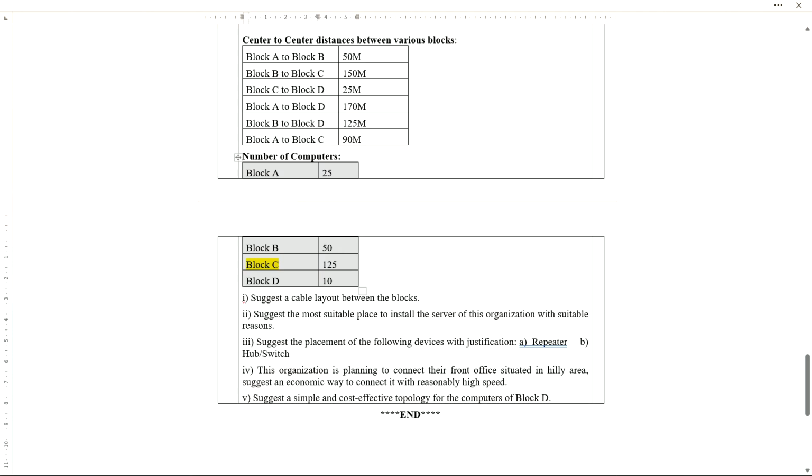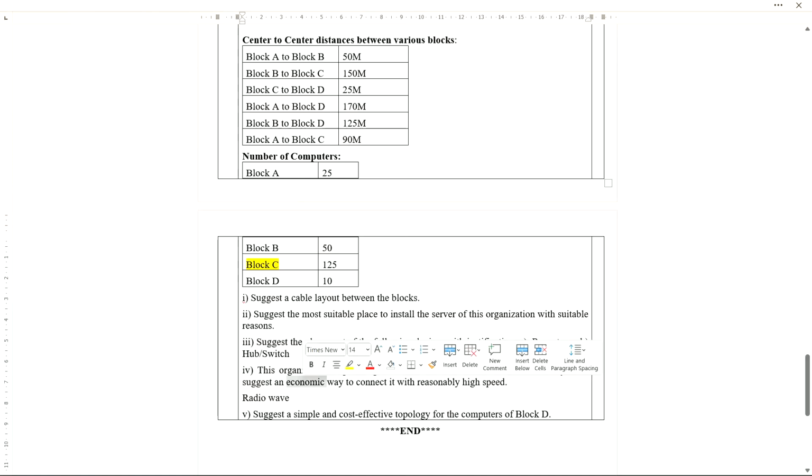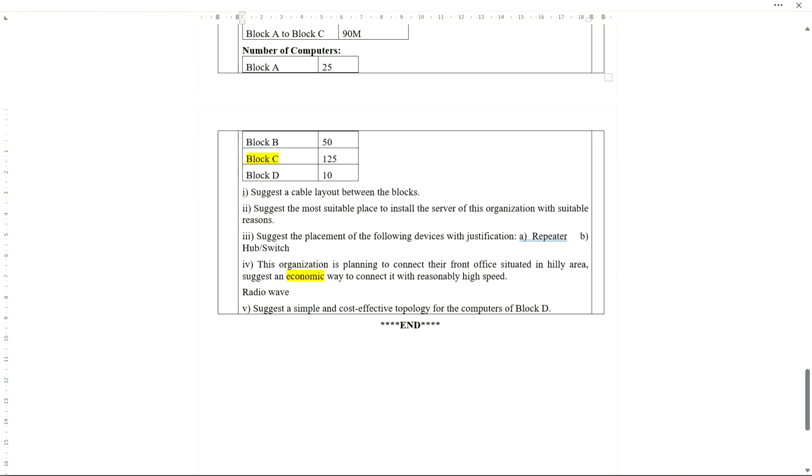Okay. Now the next one is that this organization is planning to connect their front office situation in hilly area. Whenever you get this type of question, hilly area or something, answer will be always radio wave. Sometimes it can also be satellite communication, but satellite communication is line of sight communication, so it will be difficult in case of hilly areas. Moreover here you can see economic way. You need to read the question properly. Economic way, that means low cost. So low cost is which one? That is radio wave. Right?